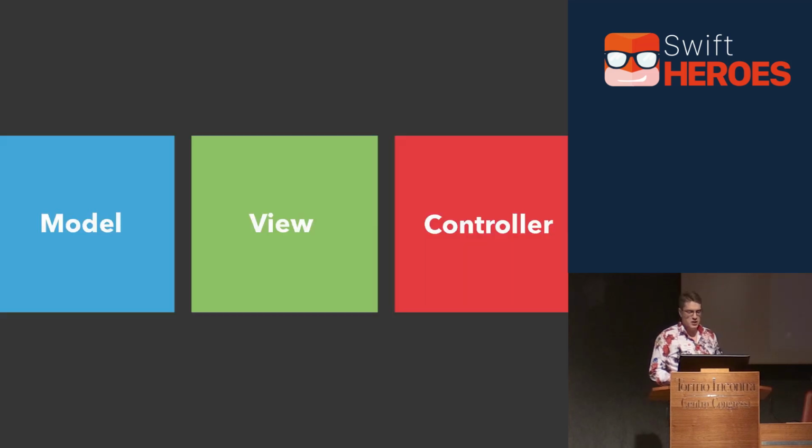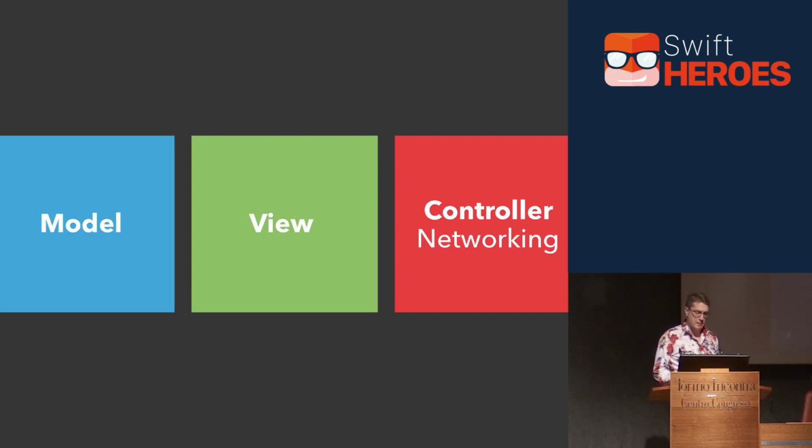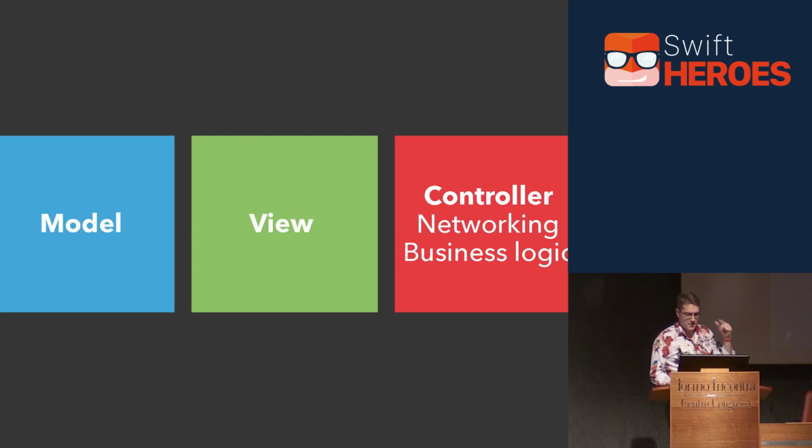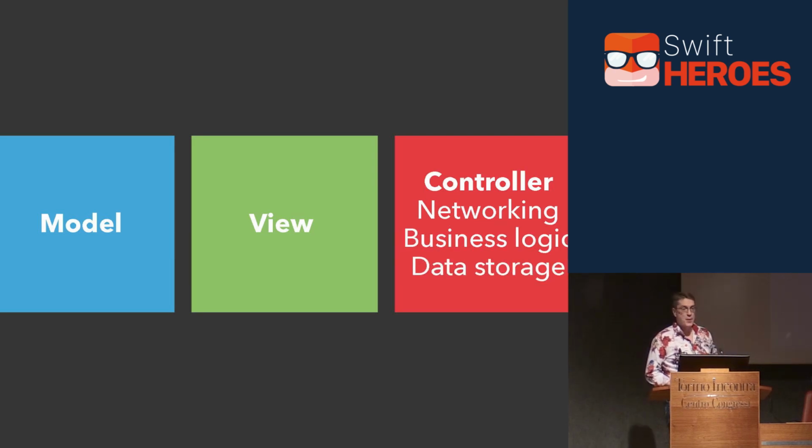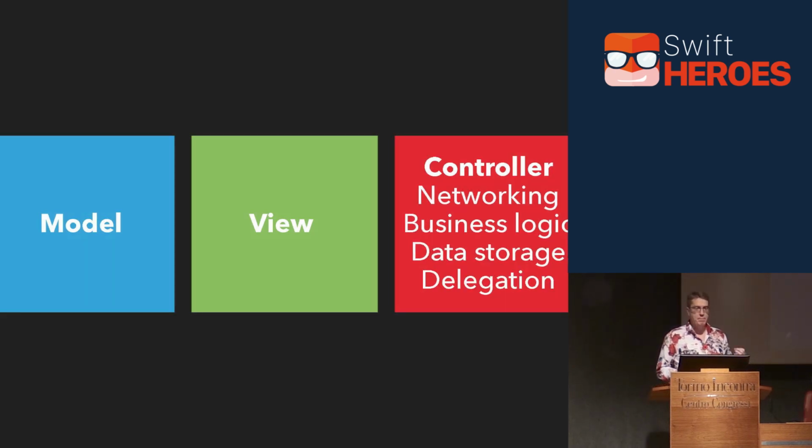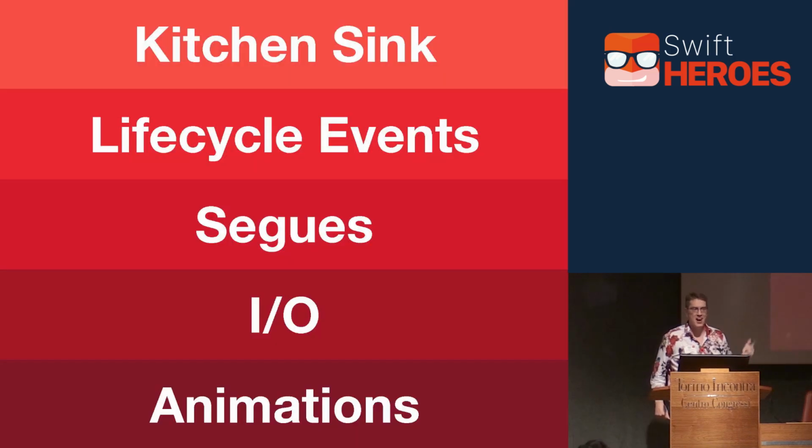We know it's fairly simple. Split our code up into 3 components. We have the model, we have the view, and the controller. Where it goes wrong is what we put into the controller. We'll say, well, that's networking, isn't it? And probably business logic and data storage to go in there too, controller delegation and so forth. And you end up with what is effectively a big C architecture. It's all C. Hardly any M, hardly any V. But we're not finished. Of course, that's where you can put animations and I/O and segue and everything else. It all goes in there, because why not?